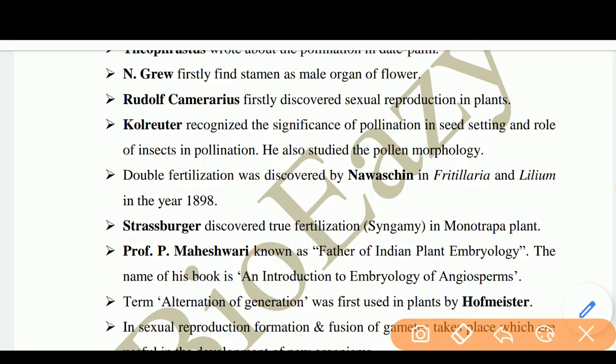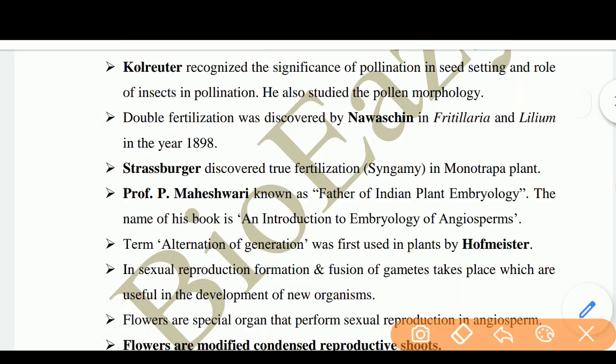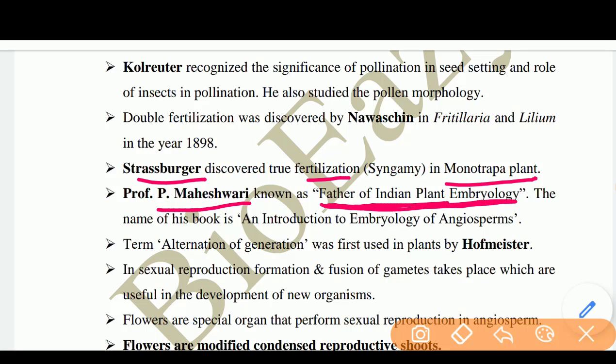Next, double fertilization was discovered by Nawaschin in Fritillaria and Lilium in the year 1898. Next, Strasburger discovered true fertilization in Monotropa plant. Next is Professor P. Maheshwari, known as the father of Indian plant embryology. The name of his book is An Introduction to the Embryology of Angiosperms. Next, the term alternation of generation was first used in plants by Hofmeister.